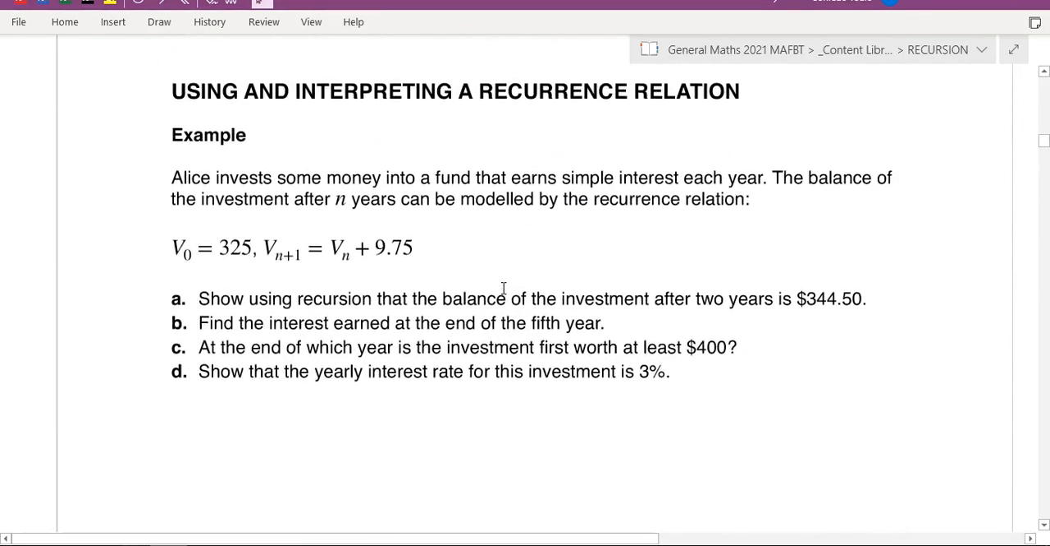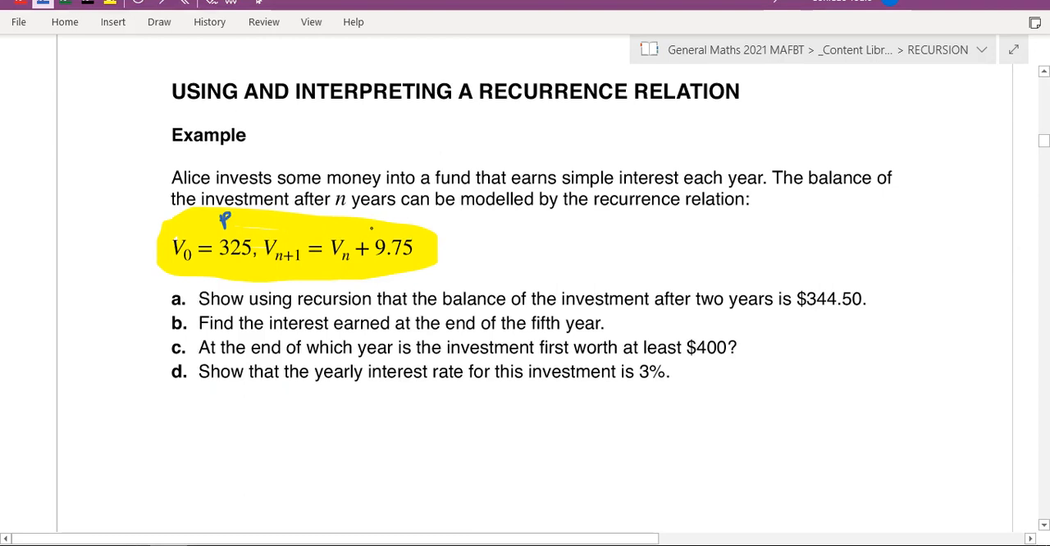Alright, so let's do an example of this. Alice invests some money into a fund that earns simple interest each year. The balance of the investment after n years can be modeled with the following recurrence relation. So here's our recurrence relation, and some important information we're going to use to actually figure out this question. It says here that V0, the starting amount, is 325, so that's my principal. And then here, Vn plus 1 equals Vn plus 9.75.